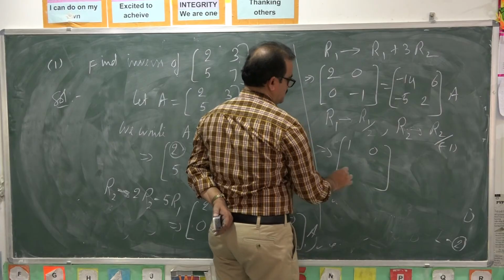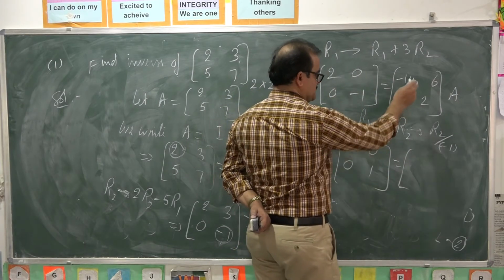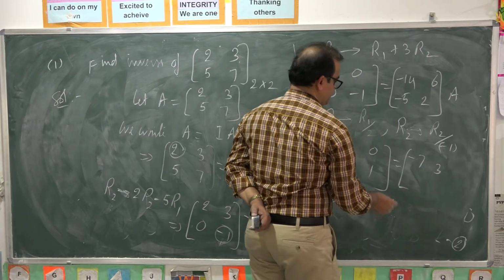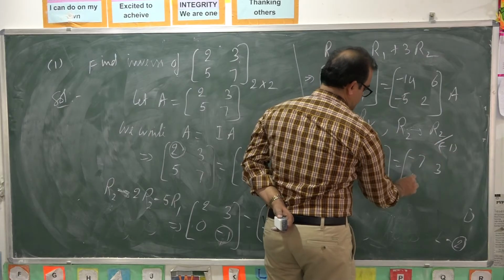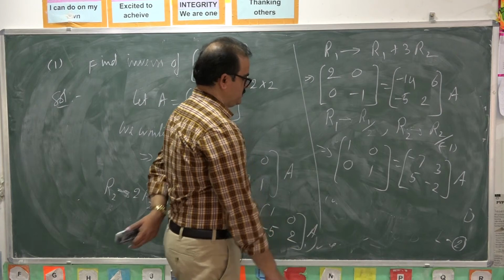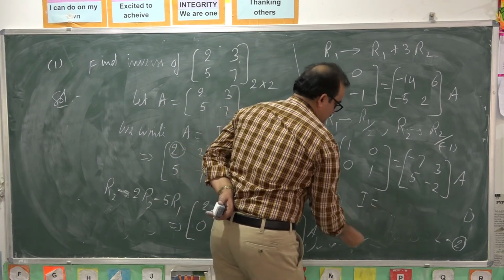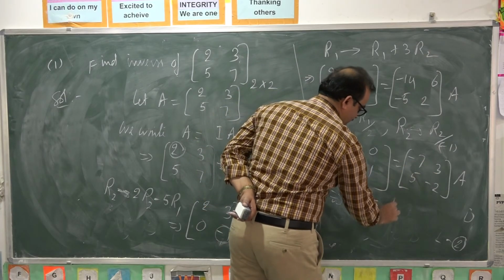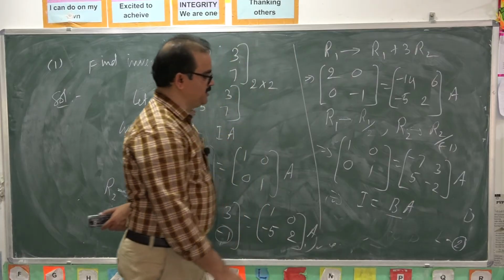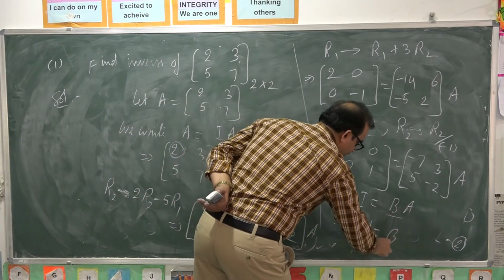1, 0, 0, 1. You apply the same row operations to this matrix also. R1 by 2, minus 7, 3, R2 by minus 1, 5, minus 2. Now, you see this is an identity matrix. I is equal to some new matrix B into A. Then this B is called inverse of A. A inverse is equal to B.